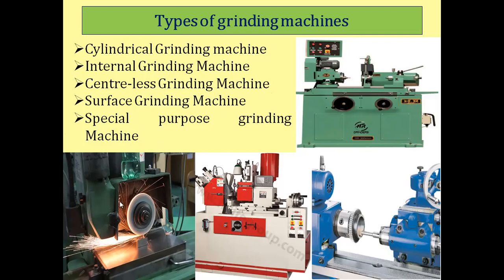In this image we can see a surface grinding machine, and in this image the centerless grinding machine. So students, one by one we are going to start the descriptive part of the grinding machines. In this session we are going to discuss only the cylindrical grinding machine and its constructional features. So let us start.